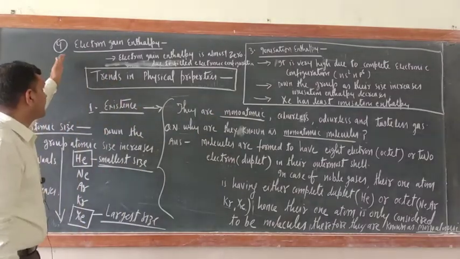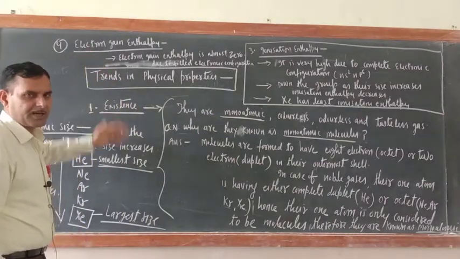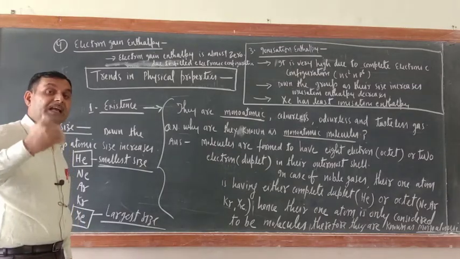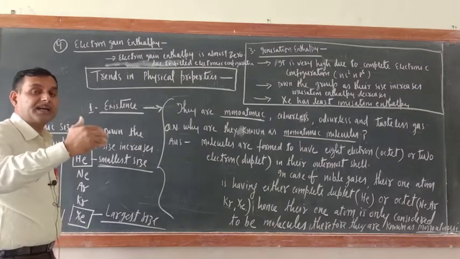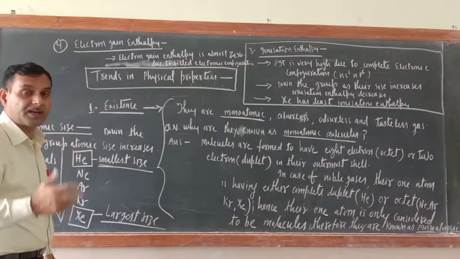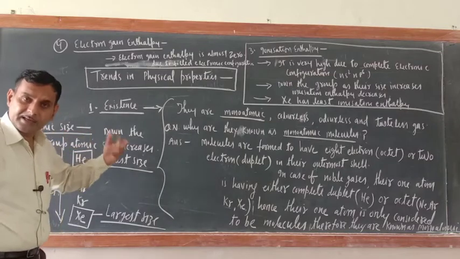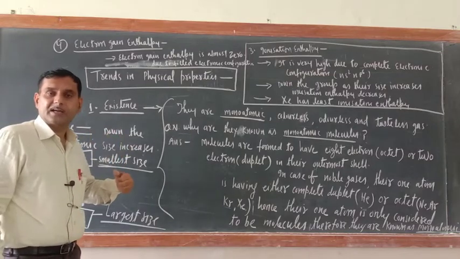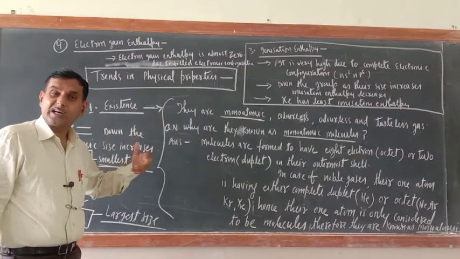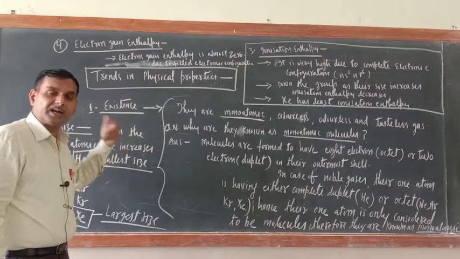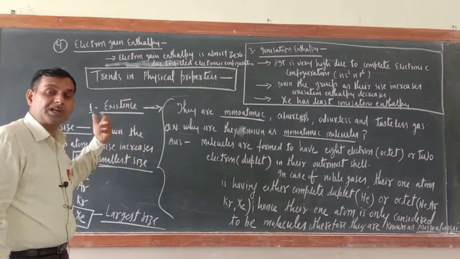The fourth one is electron gain enthalpy. What is the meaning of electron gain enthalpy? It is the amount of energy released when an extra electron is added to the outermost shell of an isolated gaseous atom. Here, an atom can only gain an electron when its outer electronic configuration is incomplete. Here, their outer electronic configuration is completely filled.